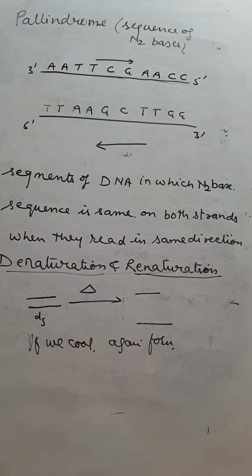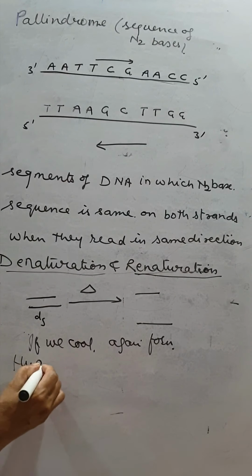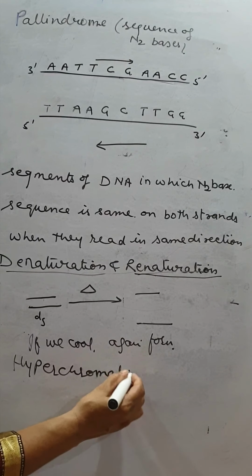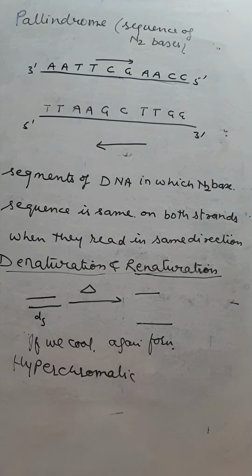Next topic is the hyperchromatic effect.